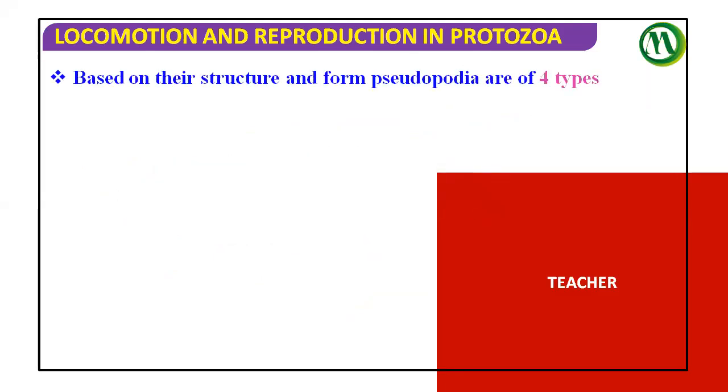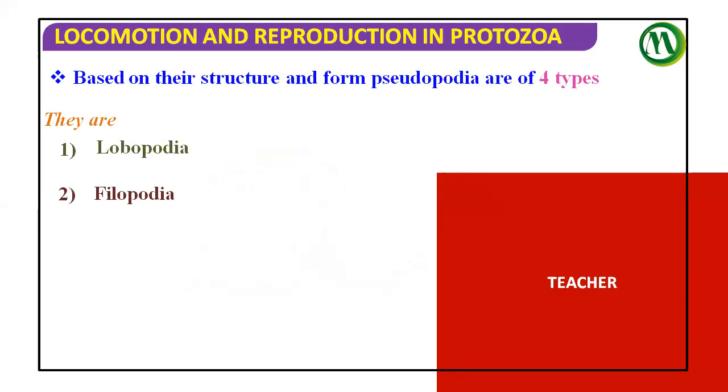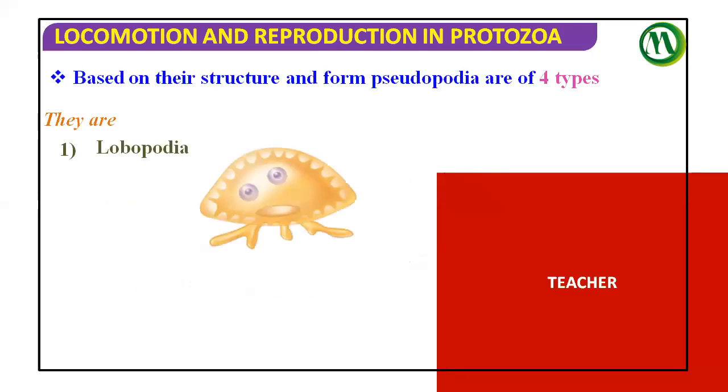Based on their structure and form, pseudopodia are of four types: lobopodia, reticulopodia, filopodia, and axopodia. There are four types of pseudopodia which you need to repeat continuously. So then let's talk about lobopodia.